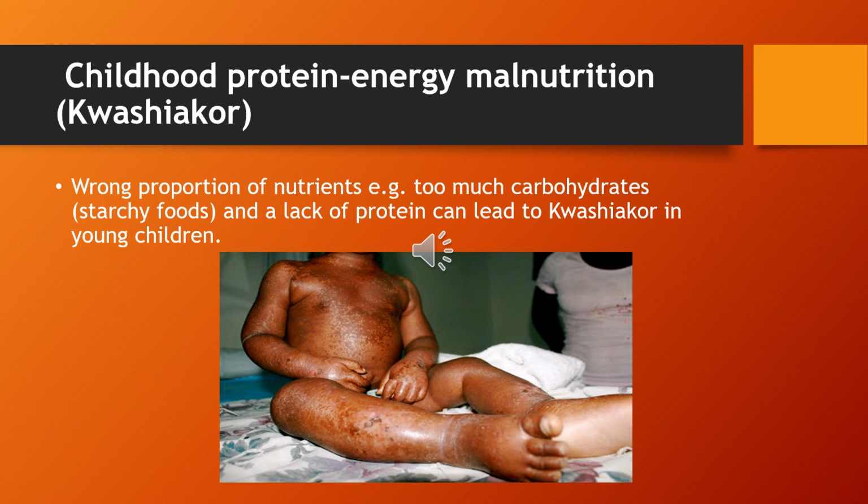When you are having protein deficiency, then this malnutrition is known as kwashiorkor. Wrong proportion of nutrients, for example, too much carbohydrates, starchy food, and a lack of protein can lead to kwashiorkor in young children. So it is a disease that is present in young children. You can see the diagram. It has a swollen tummy and chest, and his legs and his feet. So this is basically due to lack of carbohydrates. Sorry, lack of proteins.